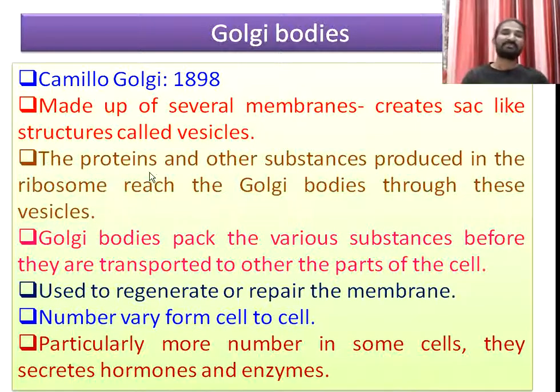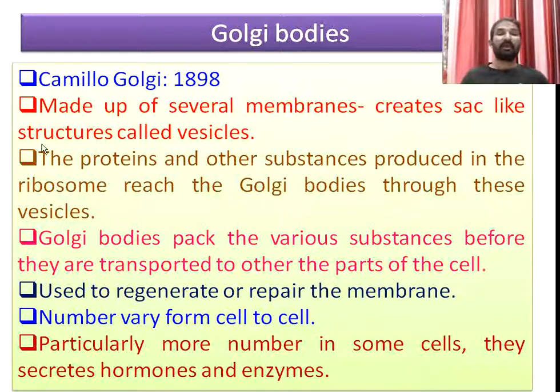These sacs are mainly filled with different substances like proteins and lipids, whatever the substances are. They are packed by the Golgi bodies and transported from one place to another place. It is also used for the regeneration and repair of the cell membranes. The number of Golgi bodies varies from one cell to another depending upon the activity. Some cells have a minimum number and some have a maximum number.